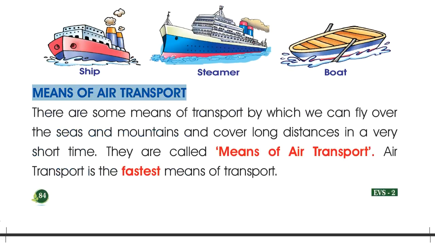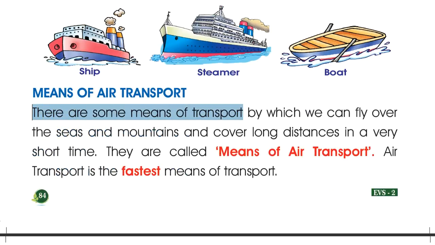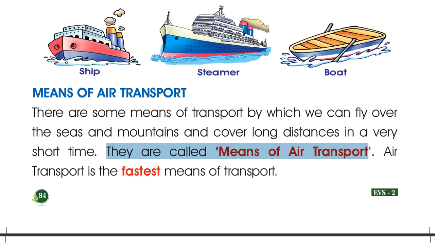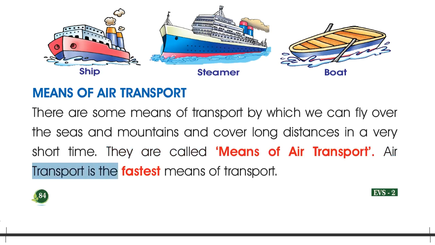Means of air transport. There are some means of transport by which we can fly over the seas and mountains and cover long distances in a very short time. They are called means of air transport. Air transport is the fastest means of transport.